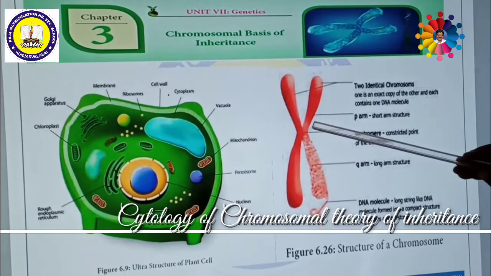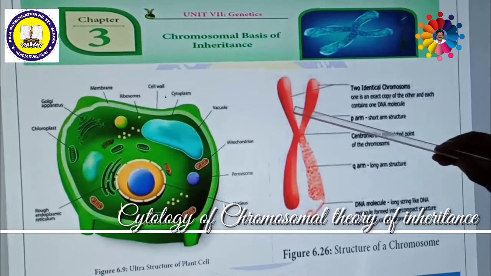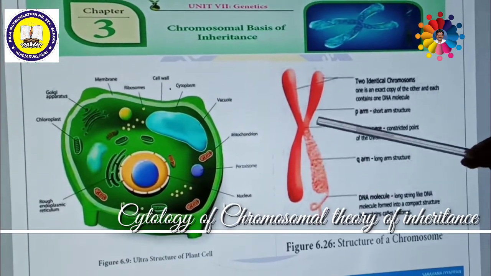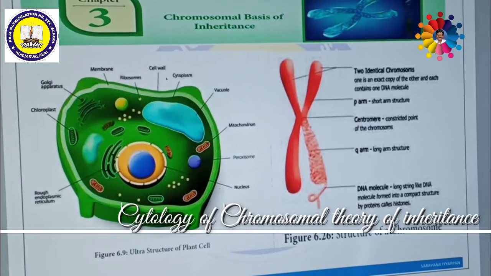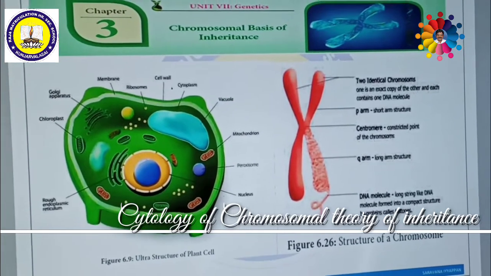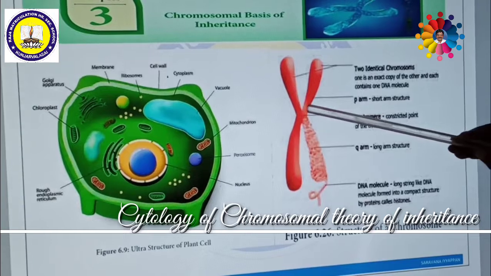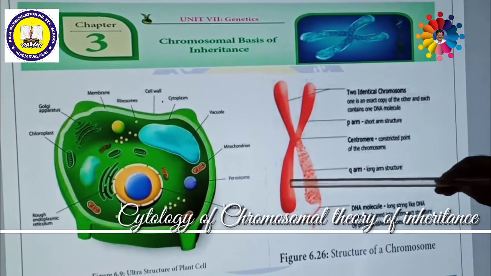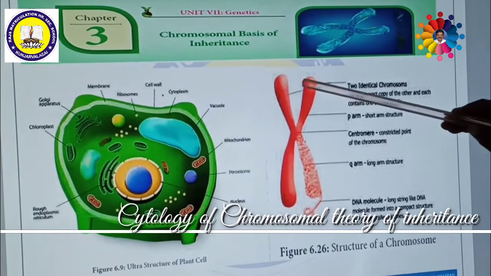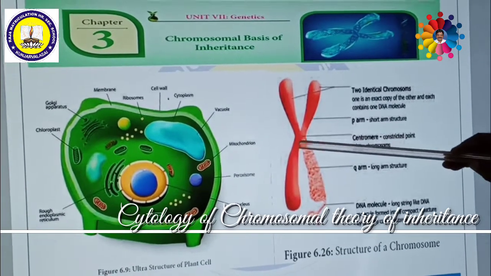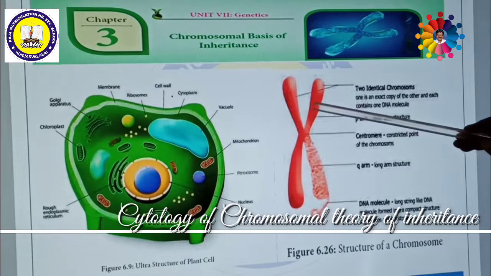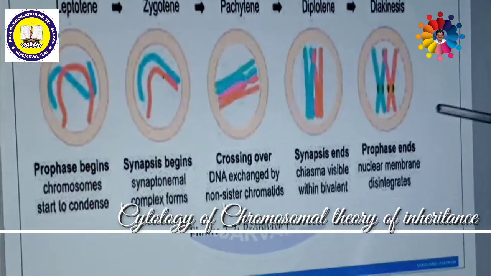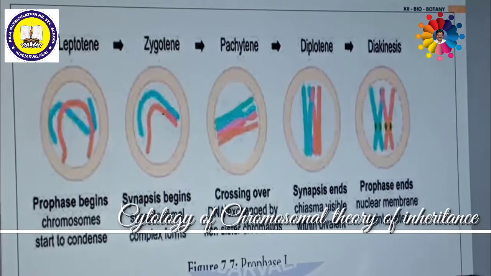At the leptotene stage, this is a centromere, and only one chromatid on this side and one chromatid on this side might be present in the early stage. But in tetrad formation, these chromatids become two chromatids each. That means four chromatids are present in the paired chromosomes. This is called tetrad formation. This tetrad formation also occurs in the zygotene stage.